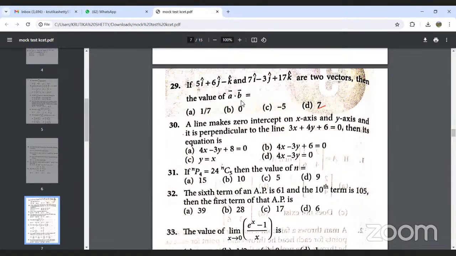So that formula we can apply and simplify, or directly the component form is given, so just multiply the components and you will get the value. When you simplify this, you will get the answer as option B.